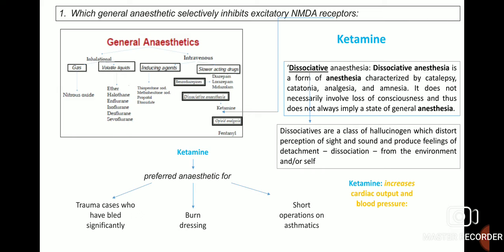Ketamine is dissociative anesthesia. Dissociative means these are a class of hallucinogens which distort perception of sight and sound and produce feelings of detachment, dissociation from the environment and or self. Dissociative anesthesia is a form of anesthesia characterized by catalepsy, catatonia, analgesia, and amnesia. It does not necessarily involve loss of consciousness and thus does not always imply a state of general anesthesia. Ketamine increases cardiac output and blood pressure, which can be considered a side effect of this drug.